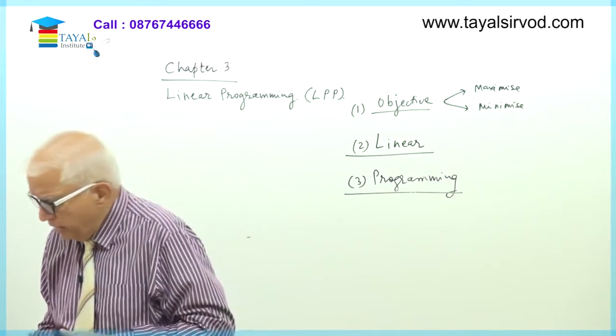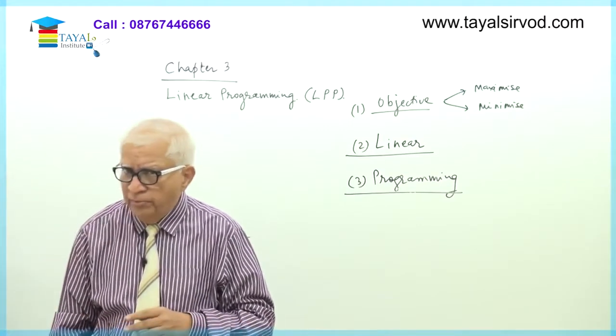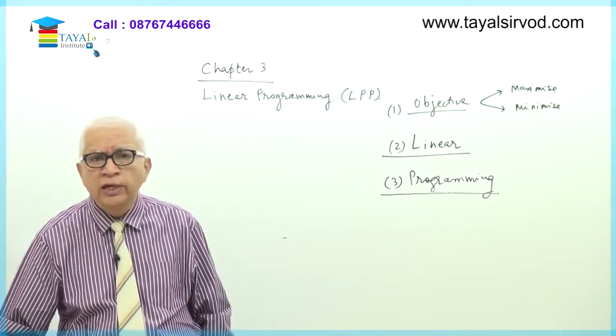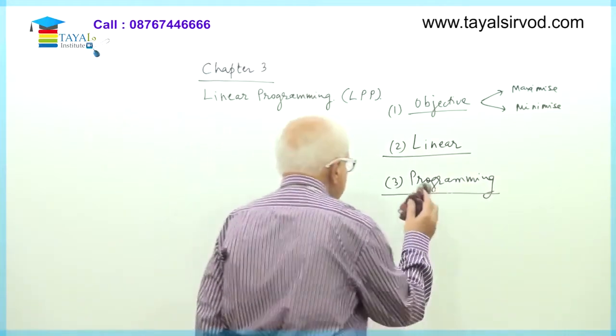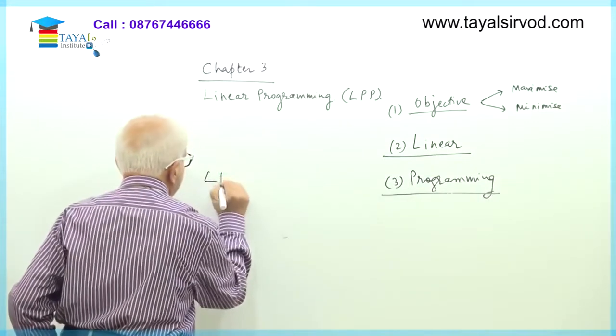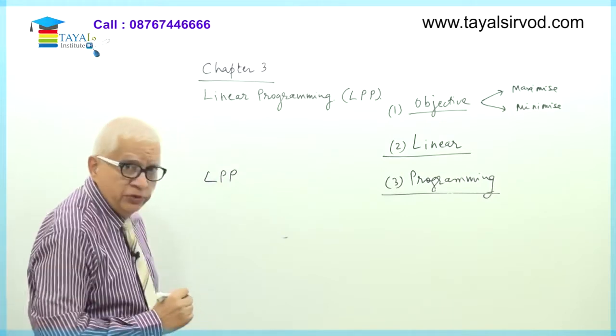Now see, what are the methods? Linear programming has two broad methods for solving the problem. There are more methods, but we'll look at two broad methods. Now linear programming, or LPP, has two broad approaches.